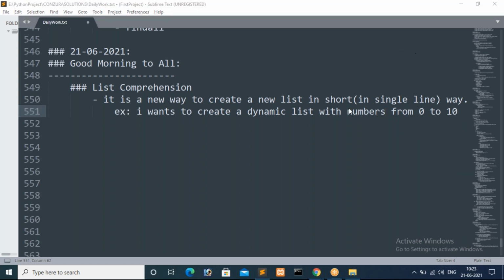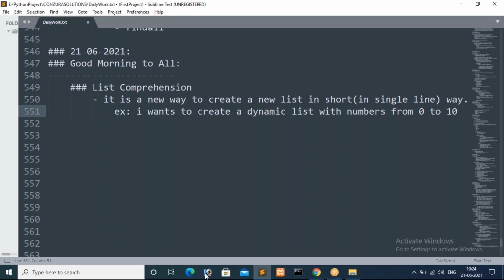So for that I'm taking initial values. 0 and 10 are the static values, right? So there is no need to take a range from the user. Now I want to create a list dynamically. For completing this assignment, how many lines of code do we have to write, guys? Okay, Prasanna says 2, Sudarshan says 6. So here we have to write 3 lines of code, guys, for this.